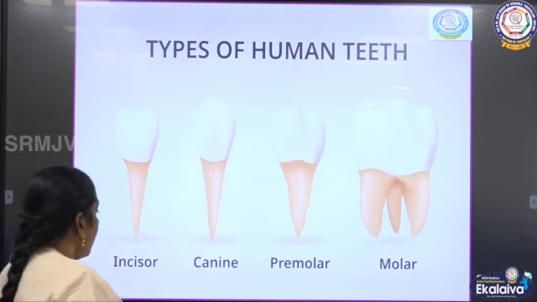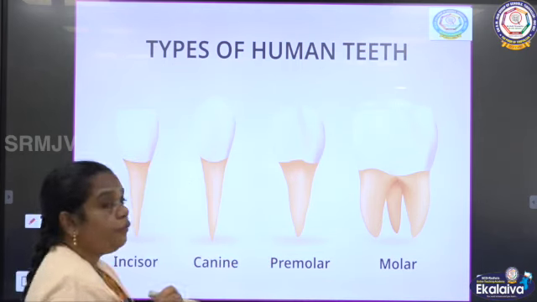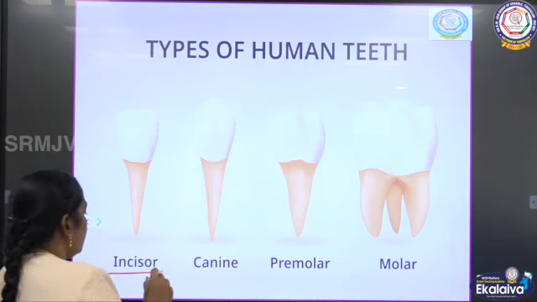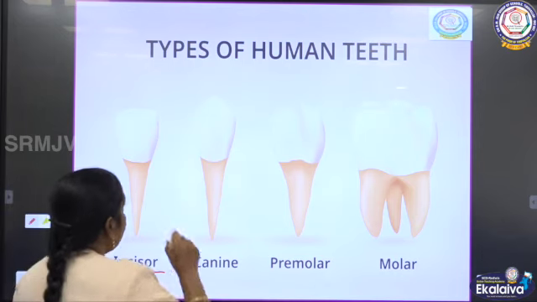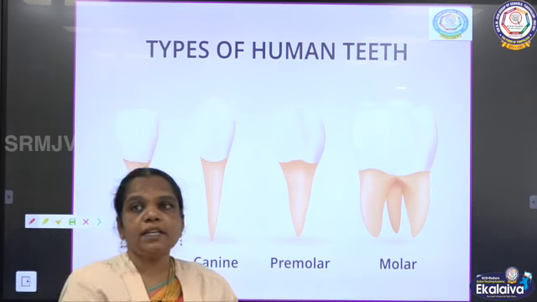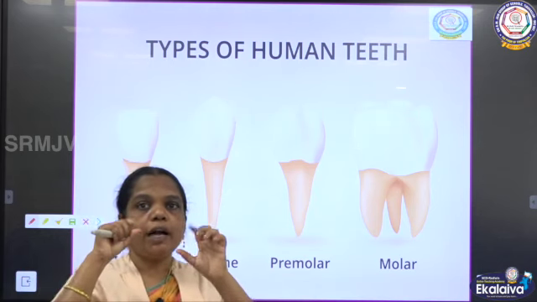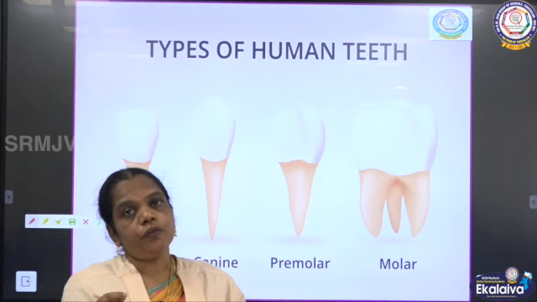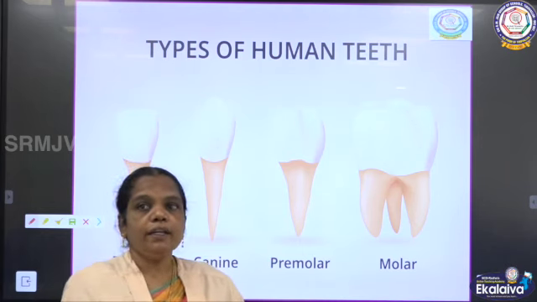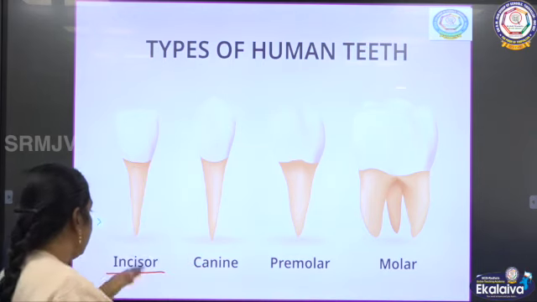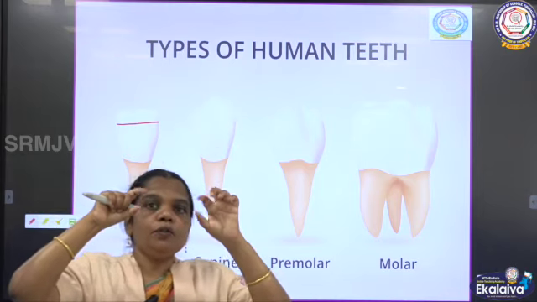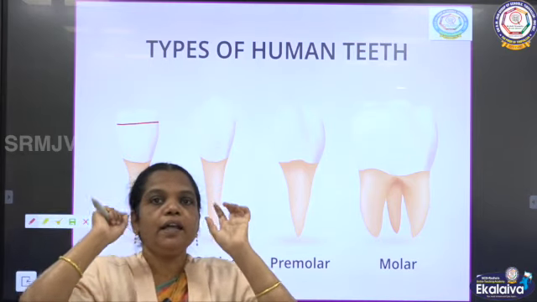So, what are the types of human teeth? There are 4 different types of human teeth. One is the incisor, and the incisor is flat and a blade-like structure. It is used to cut and bite the food. It is present in the front of our oral cavity.